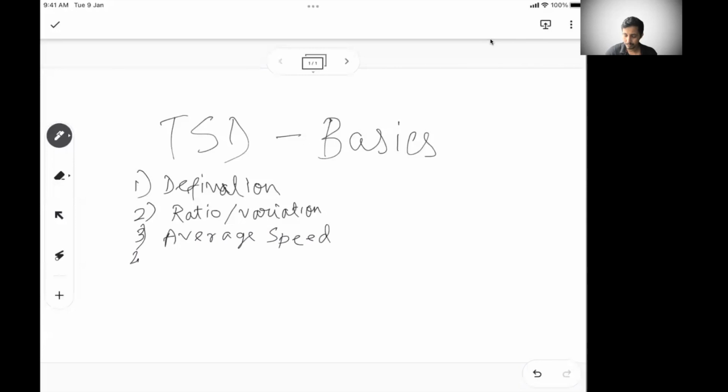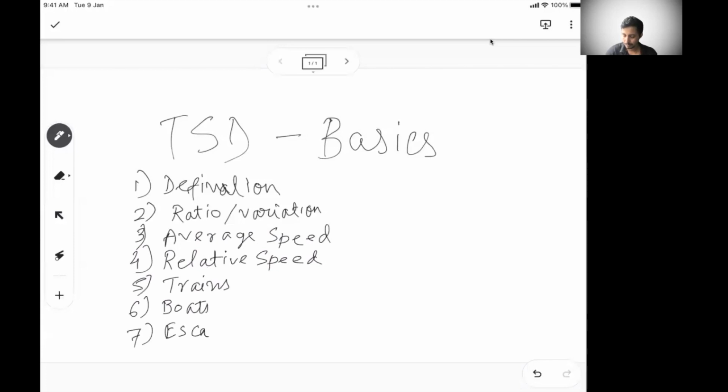So these are the topics that we are going to cover in this session. Then we are going to talk about relative speed. Then we see applications around trains and boats. Trains, boats, and to some extent we'll do escalators. So these are all the applications of time, speed, distance. And we will see there are certain nuances for each of these. So that's why we are taking these applications separately.